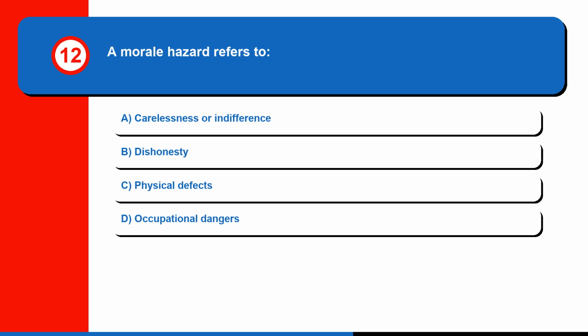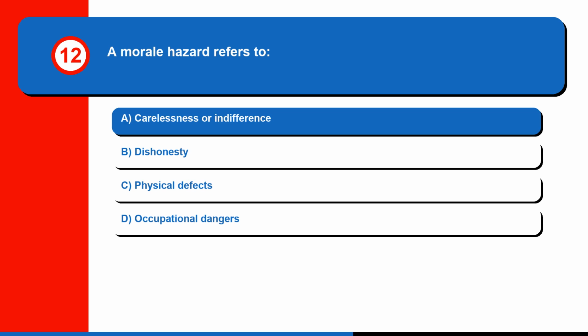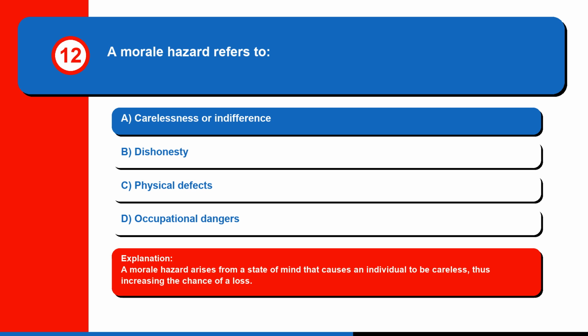Question 12. A morale hazard refers to A. Carelessness or indifference. B. Dishonesty. C. Physical defects. Or D. Occupational dangers. The correct answer is A. Carelessness or indifference. A morale hazard arises from a state of mind that causes an individual to be careless, thus increasing the chance of a loss.